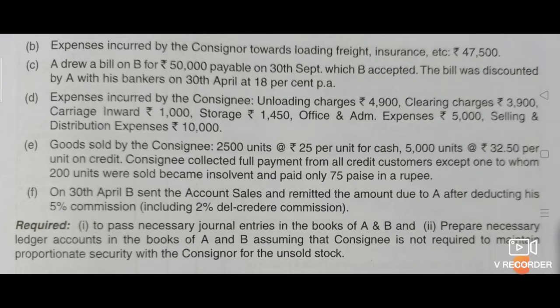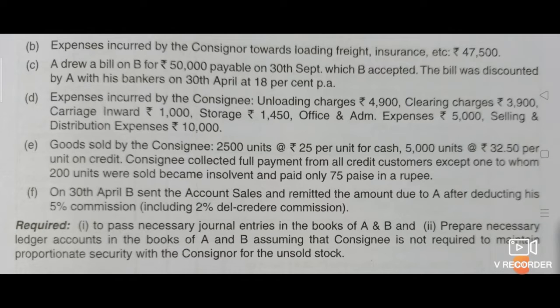Now see, from all these expenses, non-recurring expenses are unloading charges, clearing charges and carriage inward. Keep it in mind. E. Goods sold by the consignee 2,500 units at rupees 25 per unit for cash, means this is cash sales. 5,000 units at rupees 32.50 per unit on credit, this is credit sale.